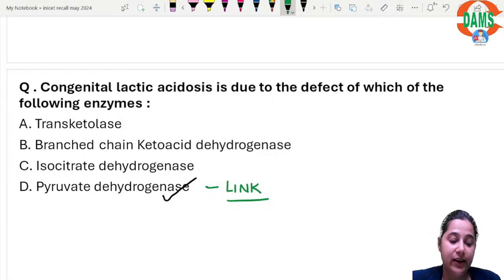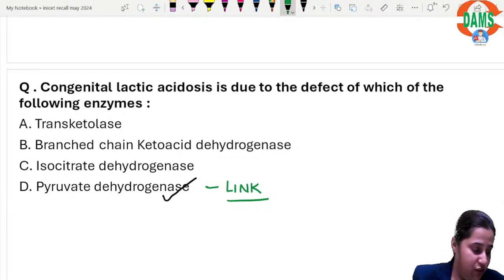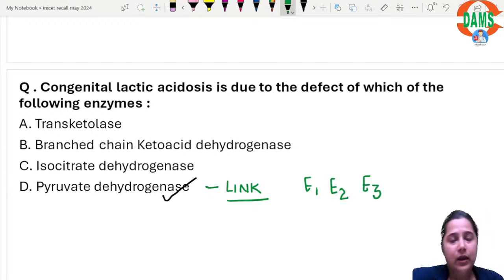So congenital lactic acidosis is due to defect of which of the following enzymes? It is pyruvate dehydrogenase. This is a multi-enzyme complex protein which is made of E1, E2 and E3. The E1 is PDH itself. One of the E enzymes is dihydrolipoyl transacylase. The other E enzyme is dihydrolipoyl dehydrogenase.